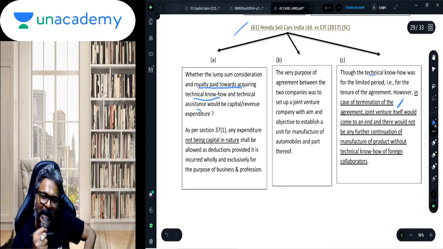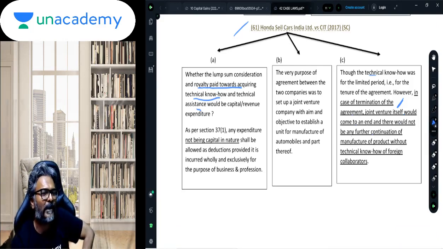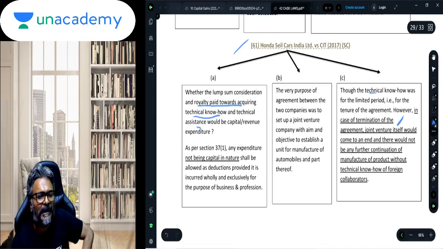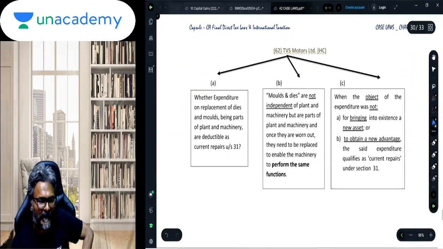Once the agreement is terminated or comes to an end, this entire business of the SSC in India also will come to an end. That is the reason why payment in consequence of such an agreement, which is in the nature of technical know-how payment, will be considered capital in nature. That is what Honda Seal Cars Limited has held.